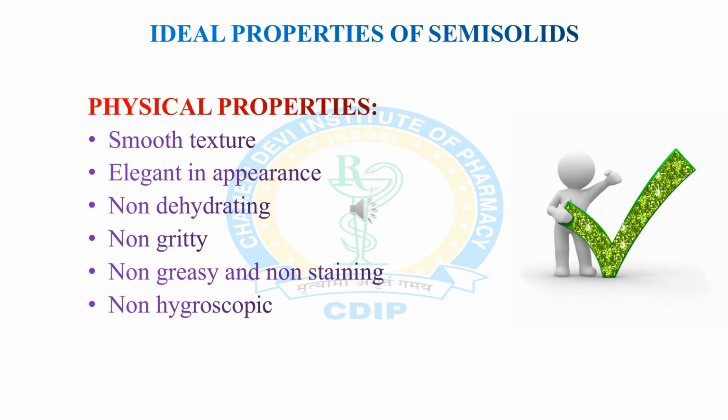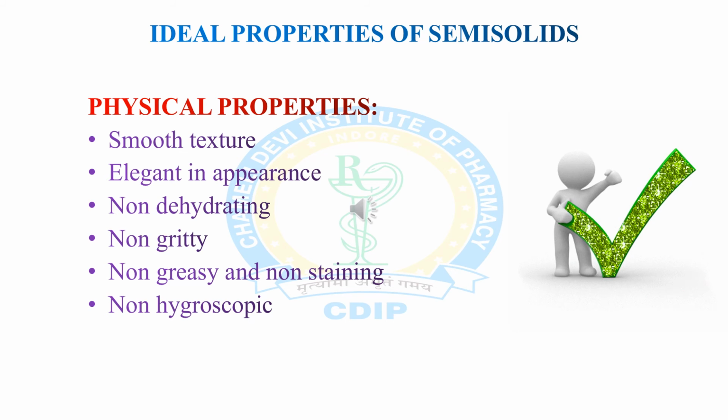Now, the ideal properties of semi-solid dosage form. An ideal semi-solid dosage form base should possess the following properties. First one is physical properties.